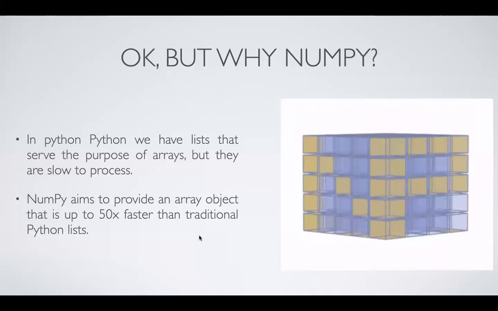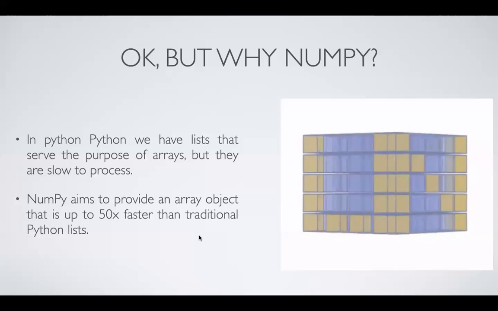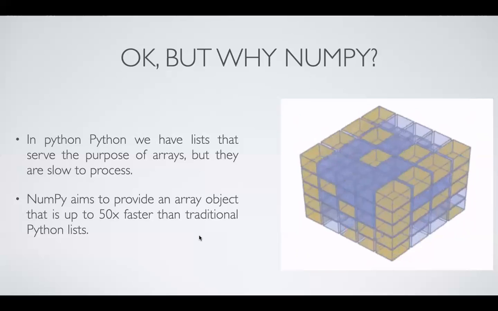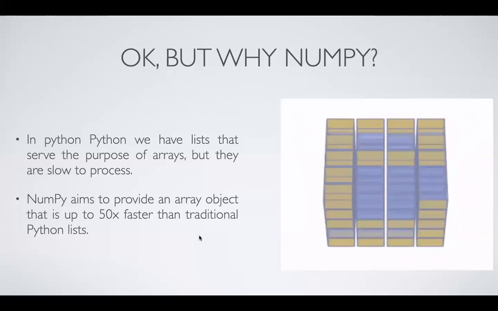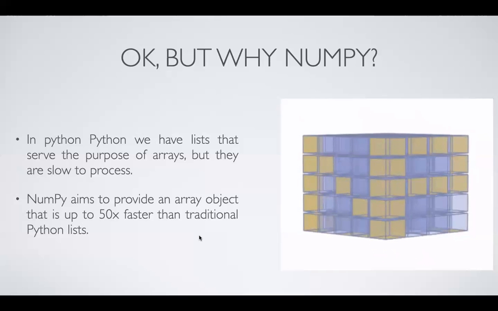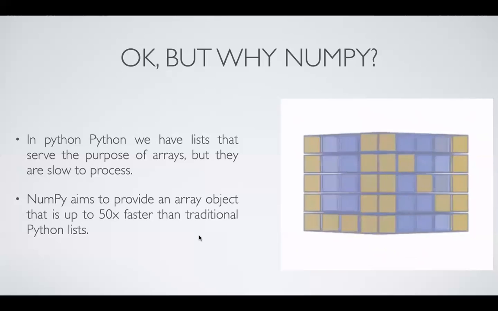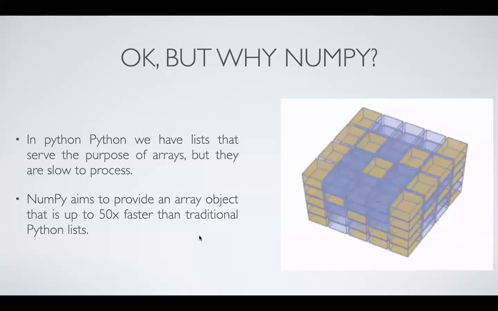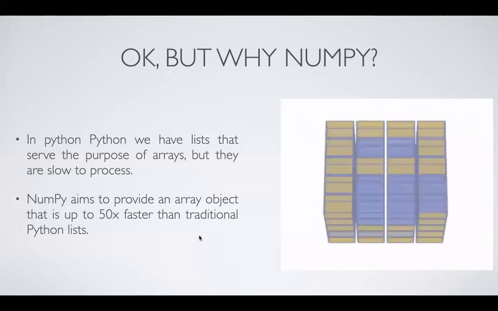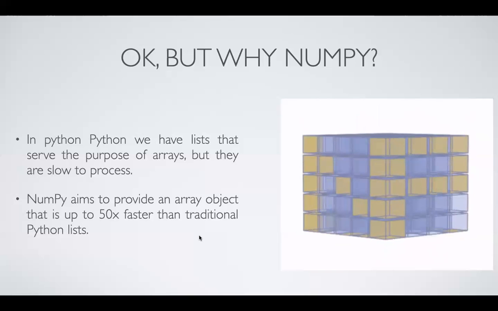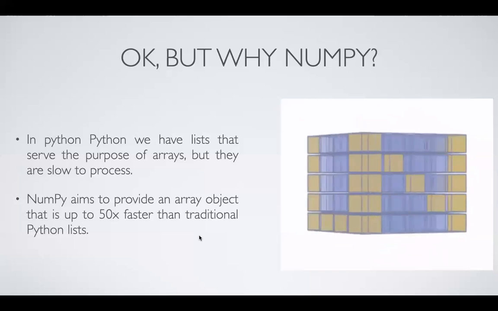Okay, so NumPy actually aims to provide an array object that is up to 50 times faster than the traditional Python list. So you can get a traditional Python list like this, a normal list, and you can execute the list, and the time that is required to execute that particular list can easily be minimized using NumPy.